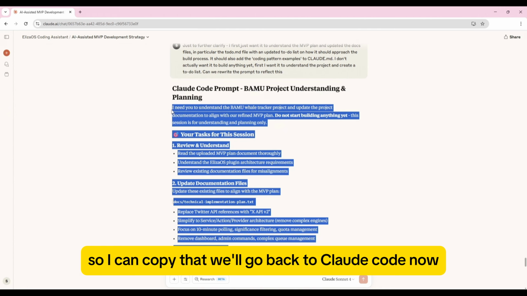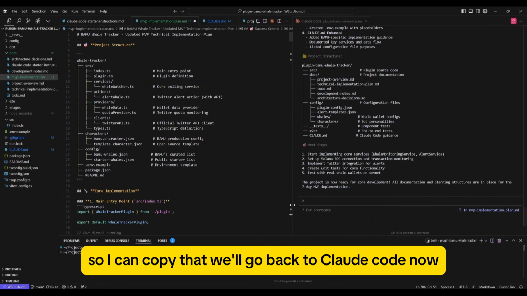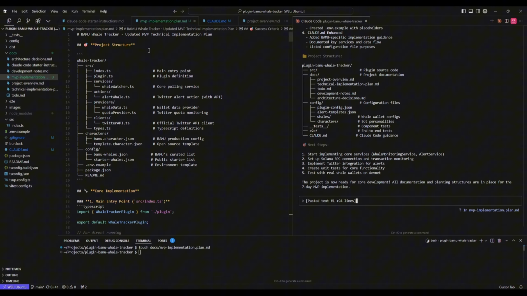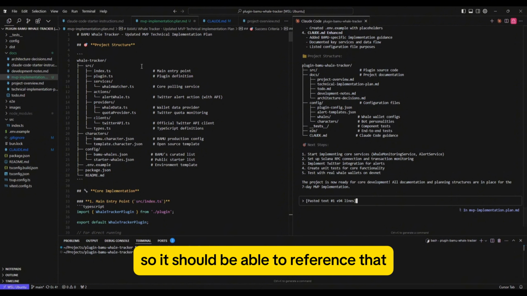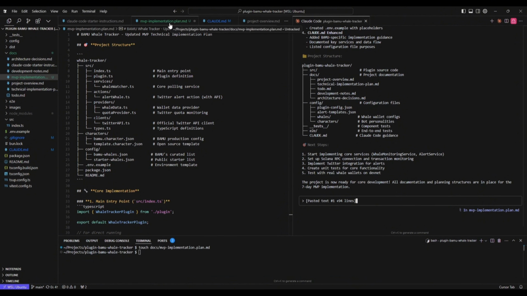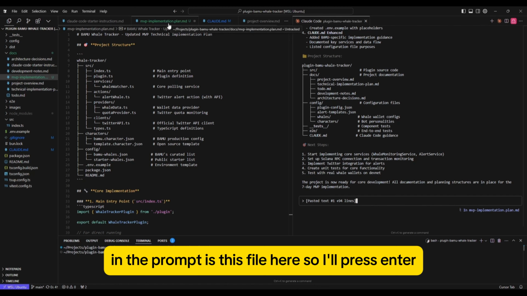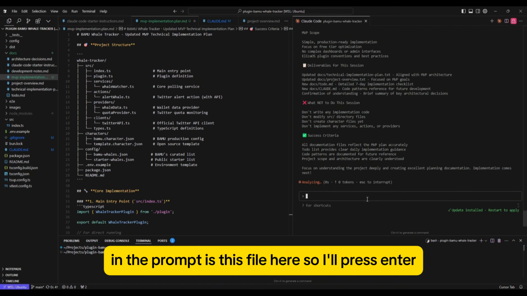So I can copy that. We'll go back to Claude Code now, and I can just paste that. It comes up as here, pasted text, 94 lines. That's the exact prompt that I just copied, and we're in this document, so it should be able to reference that the MVP implementation plan that we've referenced in the prompt is this file here. So I'll press enter.